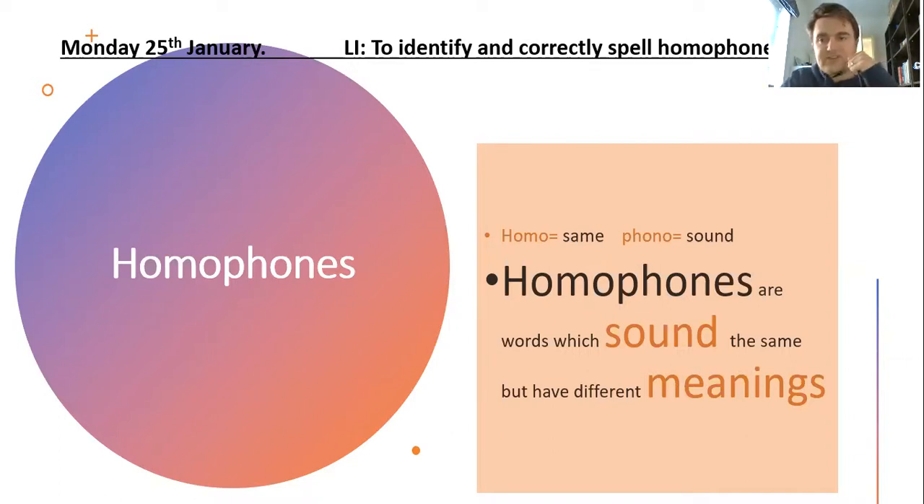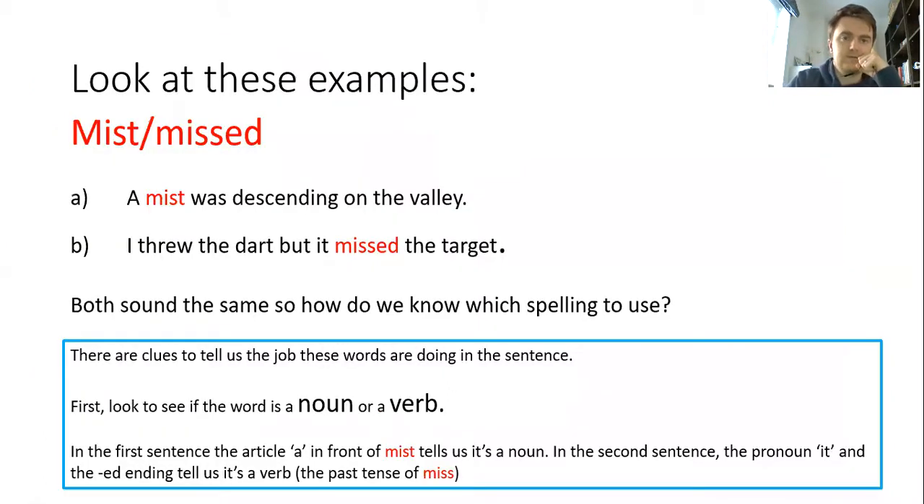So we're looking at words that sound the same but have different meanings and different spellings a lot of the time. So things like which and witch, whether and weather. Then there are loads of examples. So these are the examples that we're starting off with: mist and missed. So a mist was descending on the valley, or I threw the dart, but it missed the target.